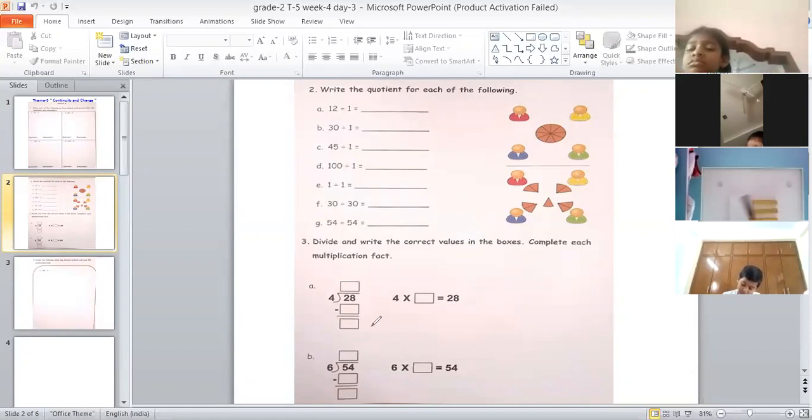28 divided by the number outside, 4. Very good. Yes, children, you can see 28 is written inside, so this will be 28 and the number outside is 4. So this is 28 divided by 4. You should know how to read this type of question also. Very good, Aaron.